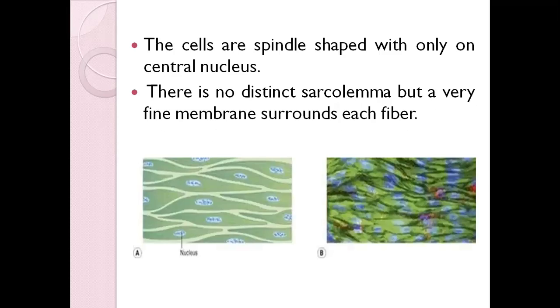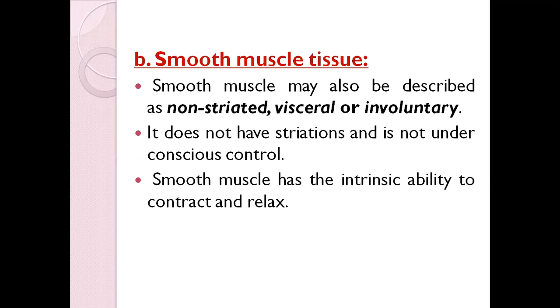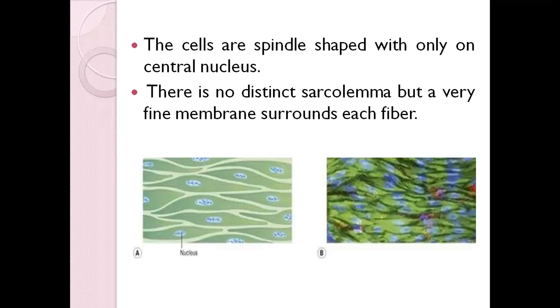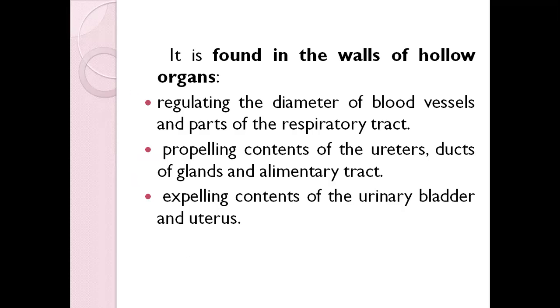Okay, so this is it about the smooth muscles. Remember that smooth muscle is non-striated, it is not under voluntary control, it has a spindle shape with only one nucleus, and it doesn't have any sarcolemma or cell membrane, and it is mostly found in all these places.